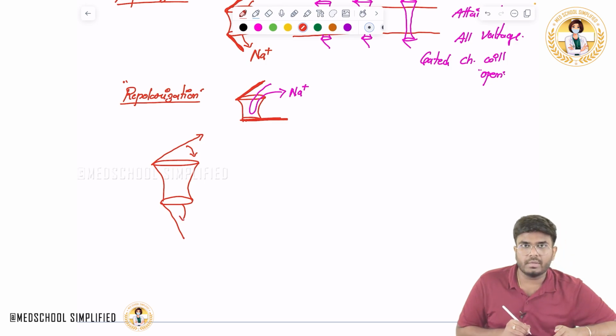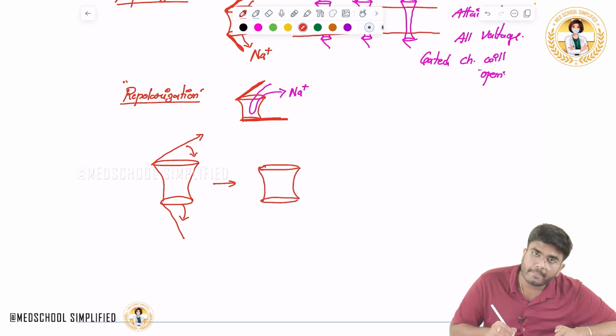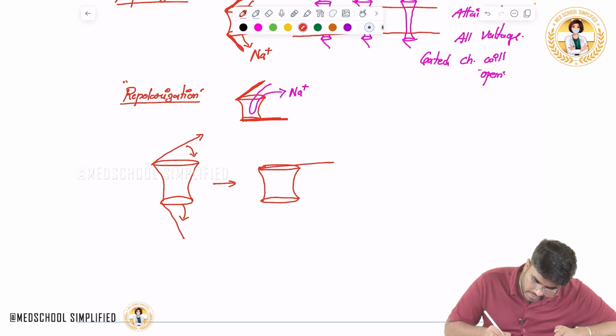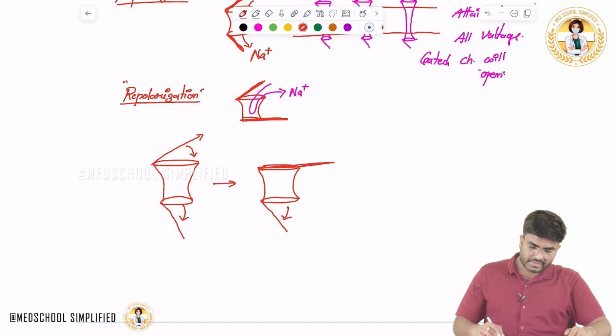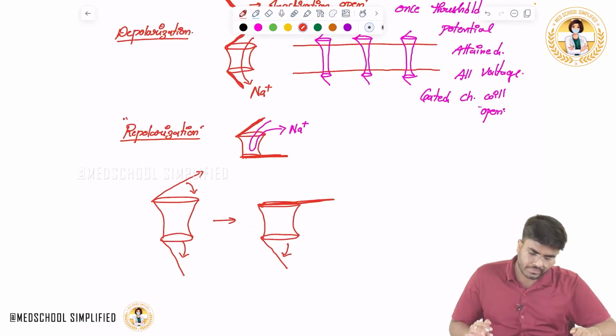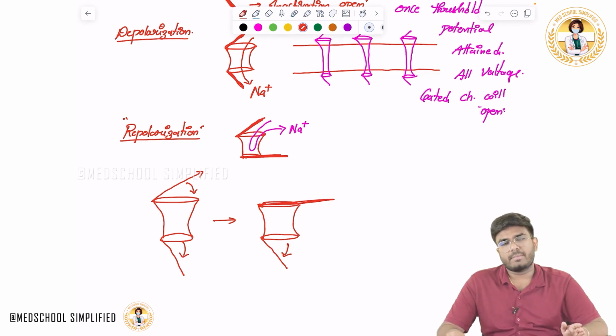So finally, during the resting state after hyperpolarization, the activation gate will be closed and the inactivation gate will be completely open. This is the configuration of the voltage gated sodium channels during the different phases of the action potential.